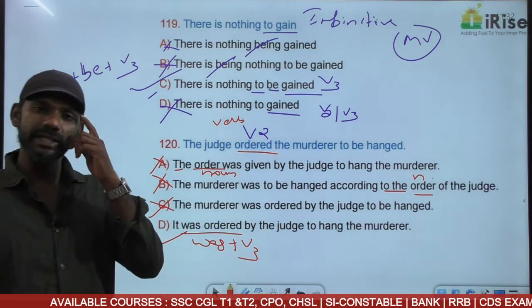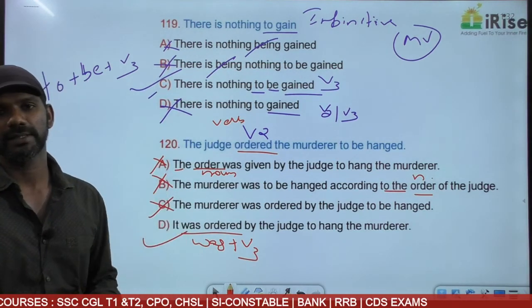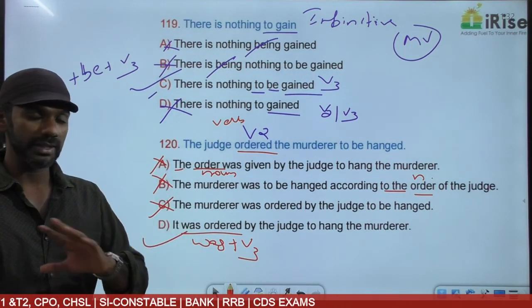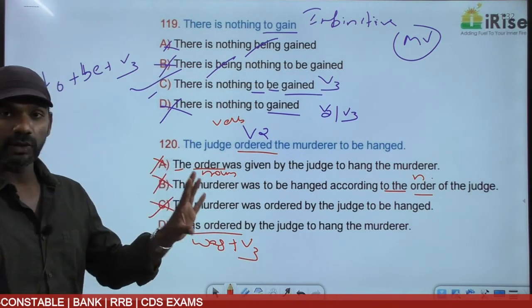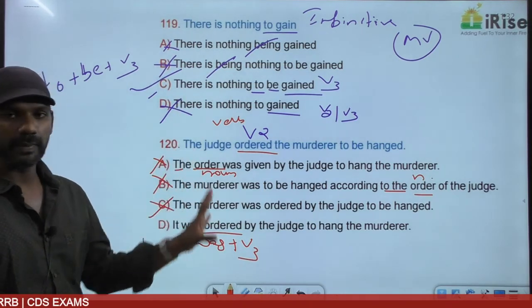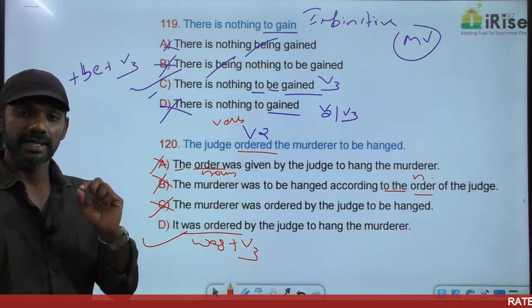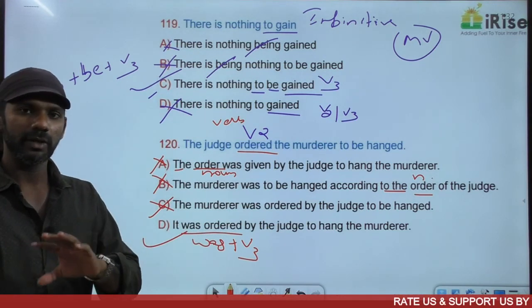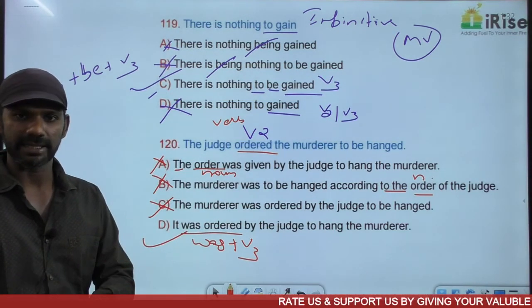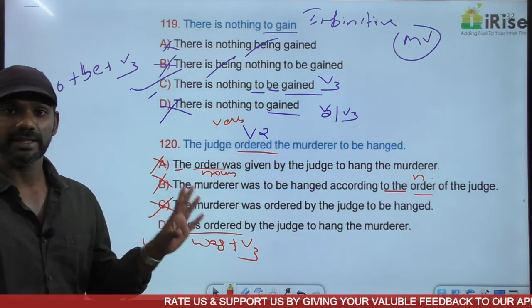So that's what you need to know in the topic voice. Learn the structures by heart. As I told you, there's no choice for you. As you know, we have eliminated options very quickly based only on the structures, focusing on the verbs. Depending on the verbs, you can get to know the tense and the category. This is how we need to approach questions on voice.